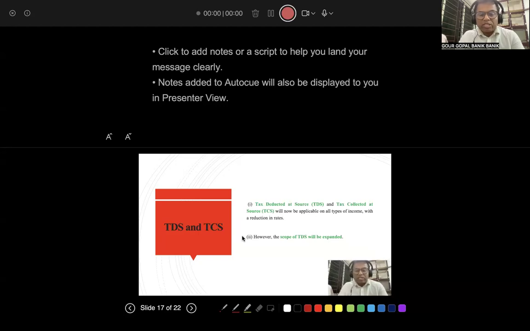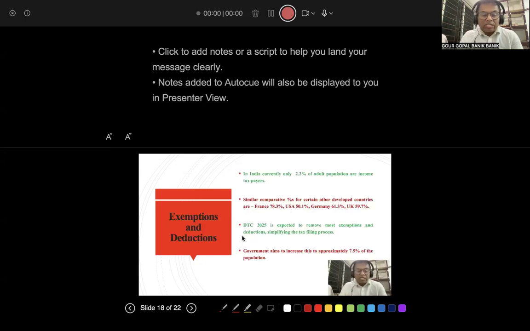Next, TDS and TCS. Tax deducted at source and tax collected at source will now be applicable to all types of income with a reduction in rate. So TCS and TDS will be applicable to all types of income with some reduction in the rates. But TDS will have a wider or more expanded scope. Anyway, these are also changes. Exemptions and deductions. In India, this is a very important point. I have just now also said something about the exemptions and deductions.